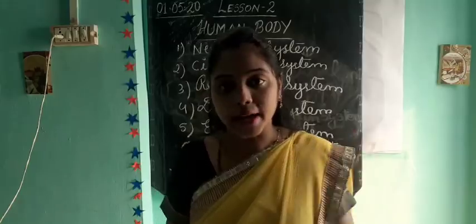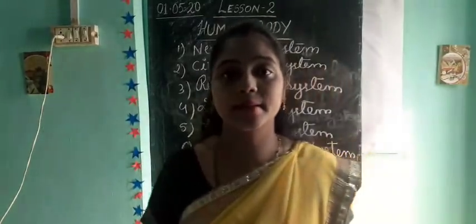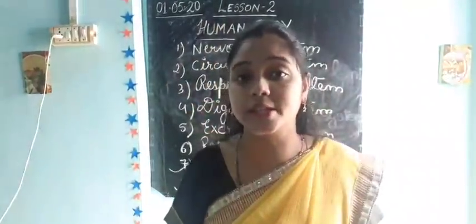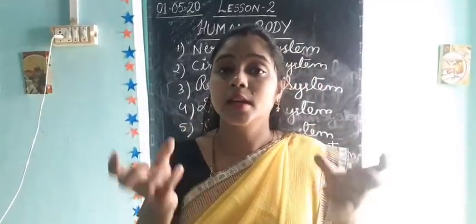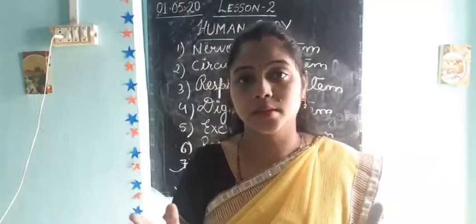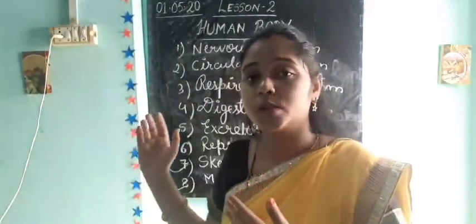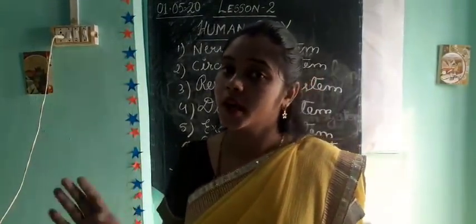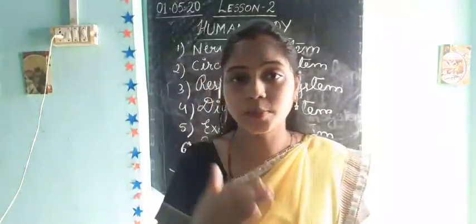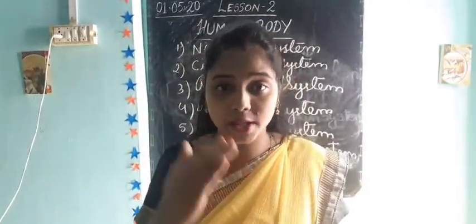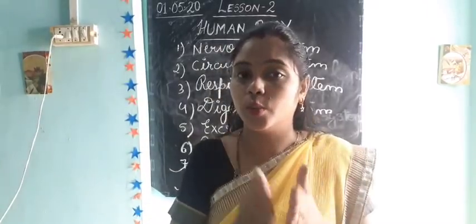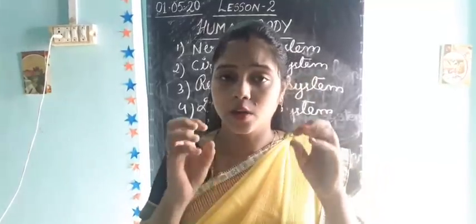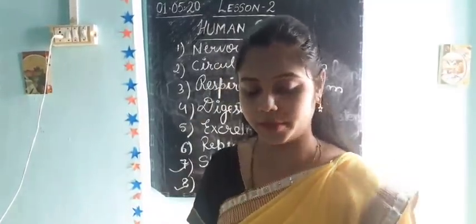Like that, in our body 8 systems are connected with each other very nicely, and they perform different tasks. Brain work is different, nervous system works on another task, digestive system works on another task. They do not mix their work or exchange it, so their functions are different.